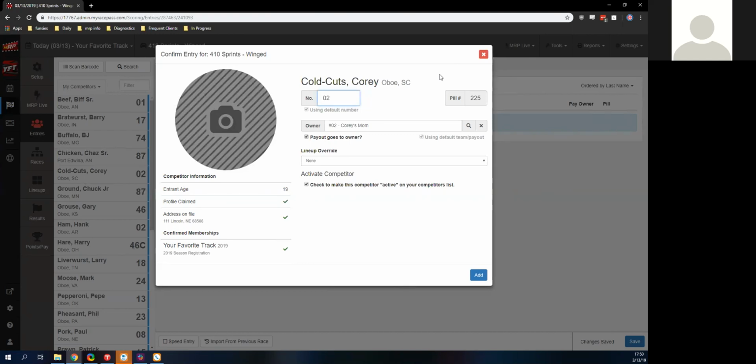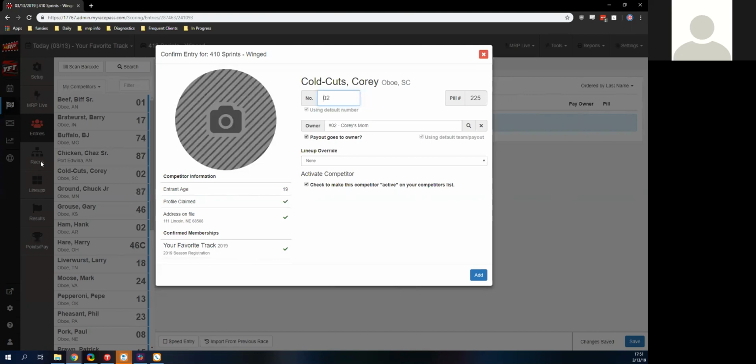We have his owner right here. Looks like his mom's getting the money. We have it set so that by default, his mom's just going to be the owner of that team. The payout goes to them. We also can see his age, that he has claimed a profile in MyRacePass, and we'll go over that in just a bit. We have his address on file. Looks like we got that from when he did this registration right here.